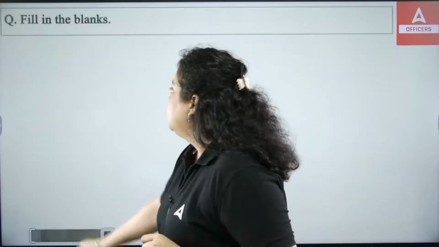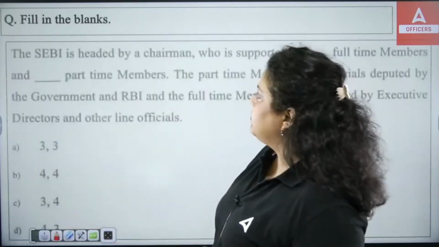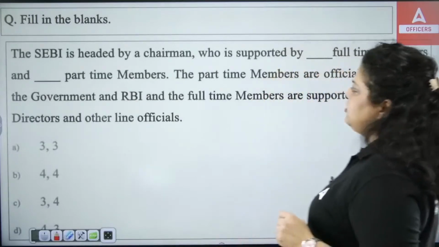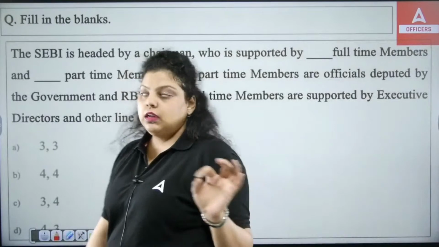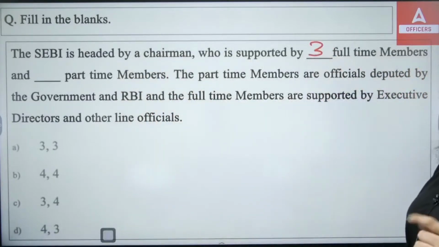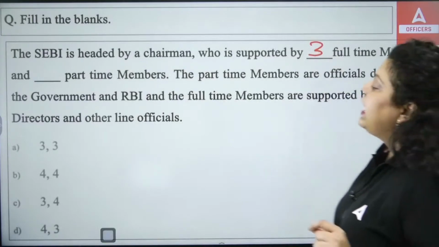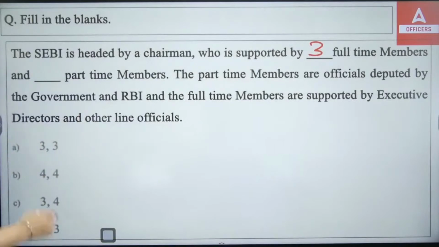Now, filling the blanks. Again, we have a fill in the blanks question, and the paragraph we have is: SEBI is headed by the chairman who is supported by dash full-time members. We have just discussed this, that there are how many full-time members? 3 full-time members are there. We have just discussed that. And the dash part-time members. So if there are 3 full-time members, it means option B and option D cannot be right.